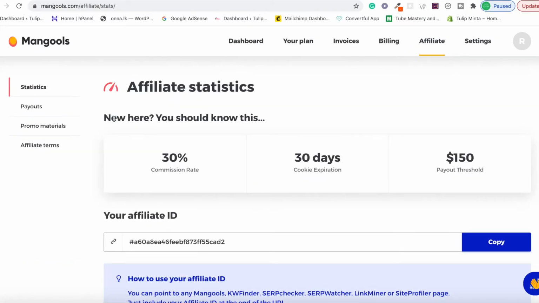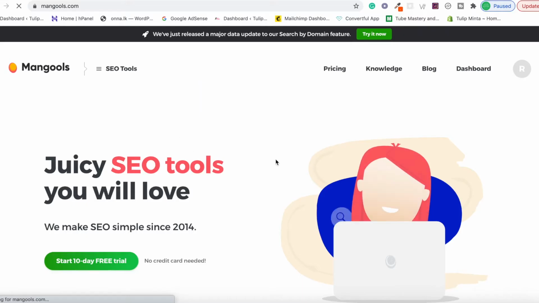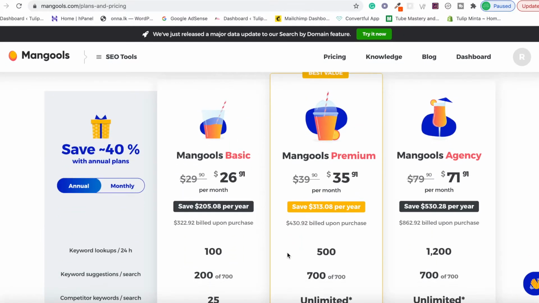Step number 3, go to the affiliates tab. Now here you should know this: 30% commission rate, 30 days cookie expiration, $150 payout threshold, and your affiliate ID is this one. Let's go out and see the pricing. They have 3 plans: $26.91, $35.99, $71.91.